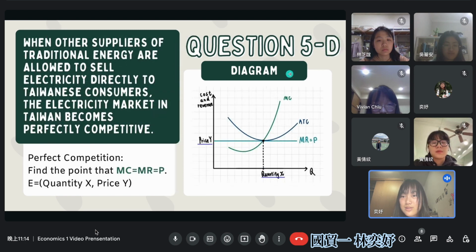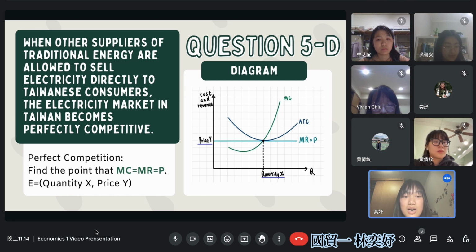When other suppliers of traditional energy are allowed to sell electricity directly to Taiwanese consumers, the electricity market in Taiwan will become a perfectly competitive market. Just as the diagram shows, when the market is perfectly competitive, the marginal revenue will equal the price, and the marginal cost will be like the curve shows.